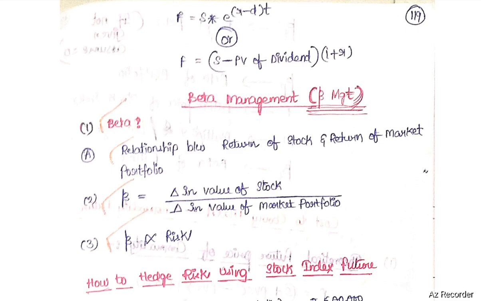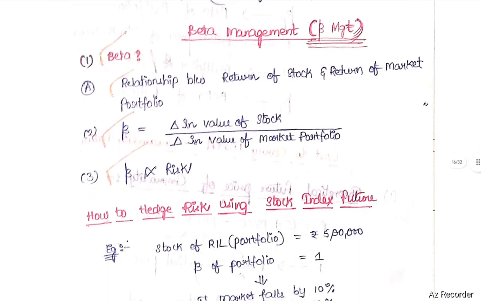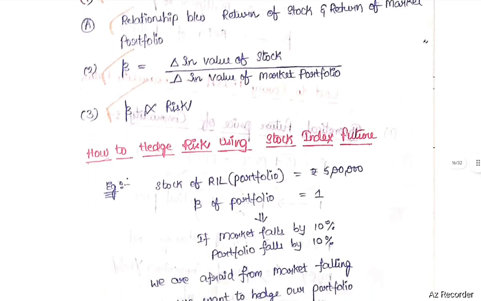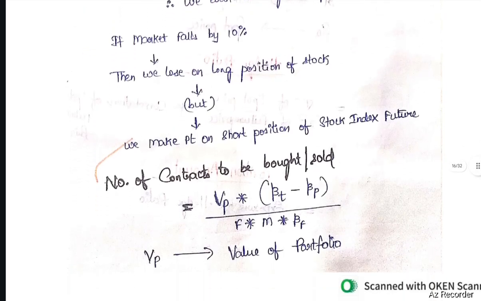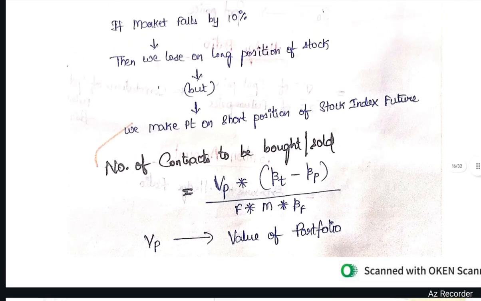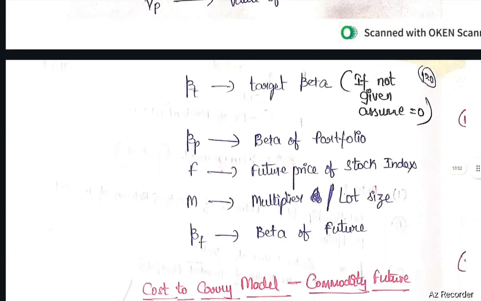Next concept, beta management. Beta is the relationship between the return of a stock and the return of the market portfolio. Beta equals change in value of the stock divided by change in value of the market portfolio. Beta is directly proportional to risk. Number of contracts to be bought or sold equals VP into (beta T minus beta P) whole divided by F M beta F. VP means value of portfolio, beta T means target beta. If not given, assume 0.